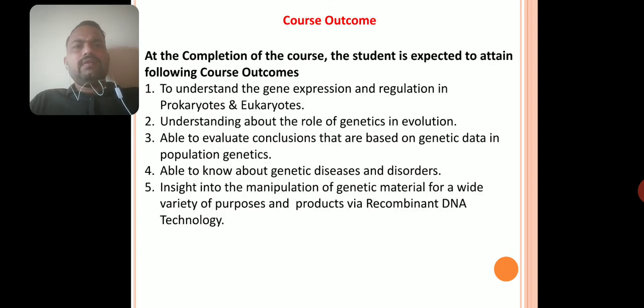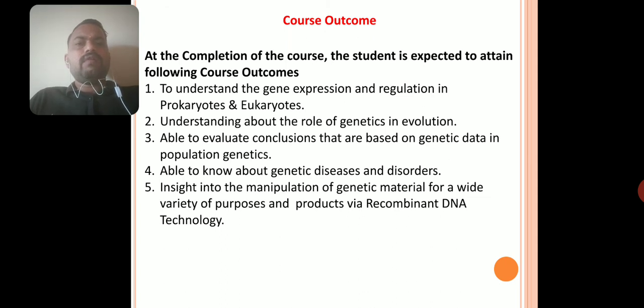After completion of the course, you are expected to attain the following course outcomes. First, to understand gene expression and regulation in prokaryotes and eukaryotes. Then to understand the role of genetics in evolution.